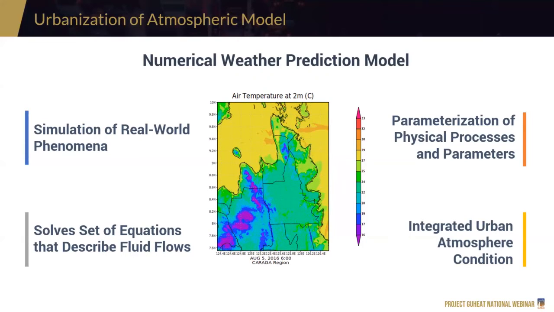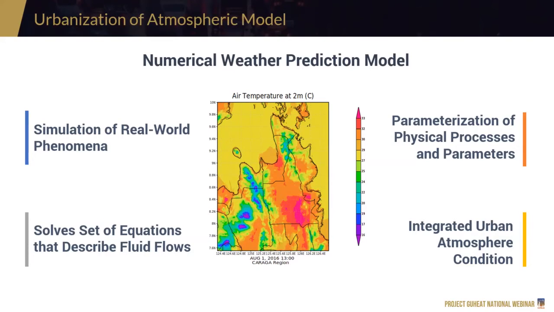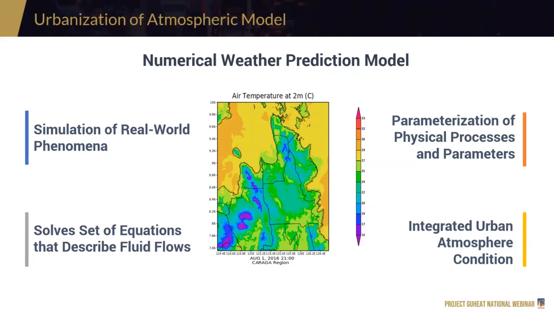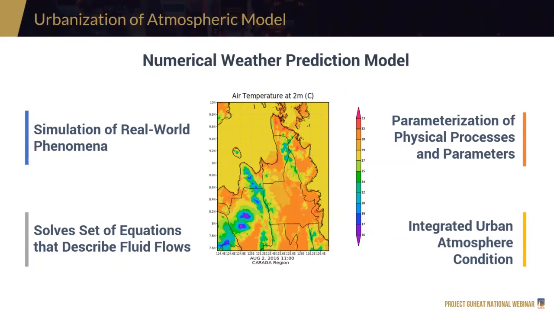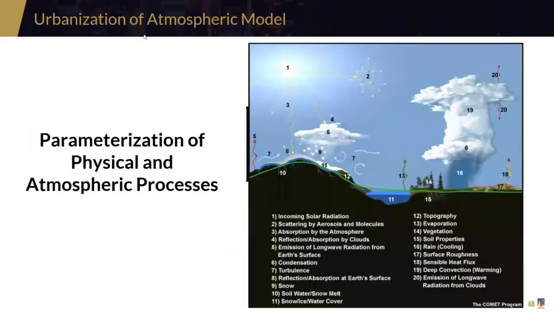And then for atmospheric models with urban features, we try to integrate urban atmosphere conditions. So this is an example of the NWP output. This is for Caraga region. So this is the parameterization we take into consideration in the model. We parameterize solar radiation. Nire-represent natin siya. Topography, nire-represent natin siya dun sa model, and evaporation as such.